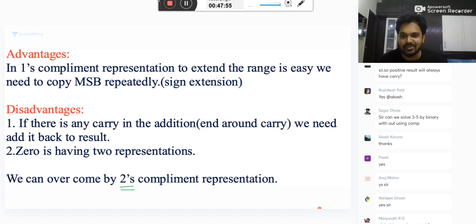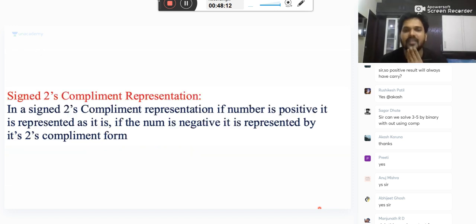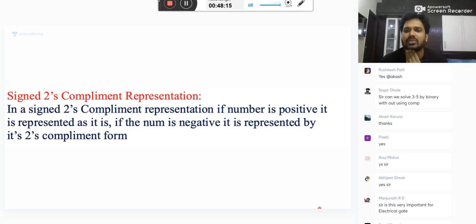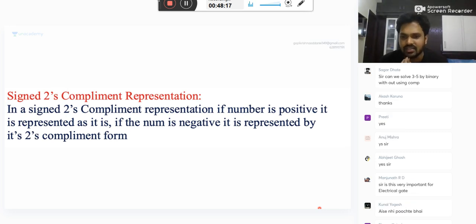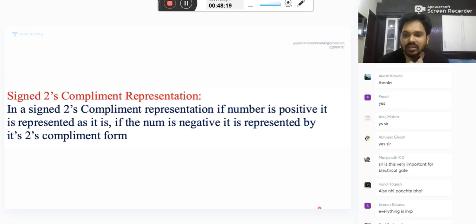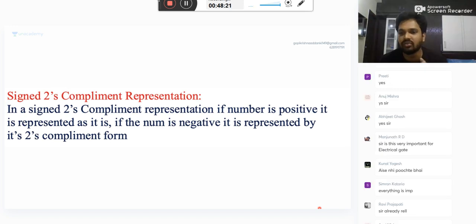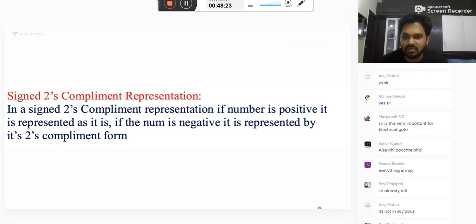This is a bad question, Manjunath. Why did I say it is bad? My dear friends, not only Manjunath, everybody asked the same question. Because I already told you the syllabus, it is in the syllabus 100%.